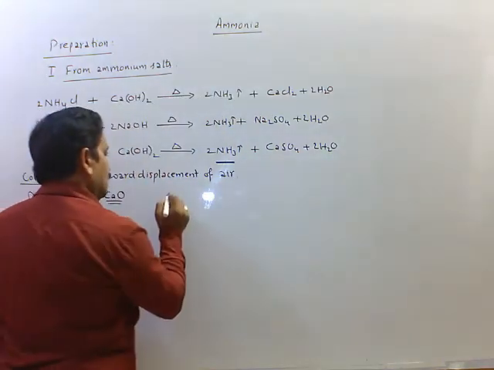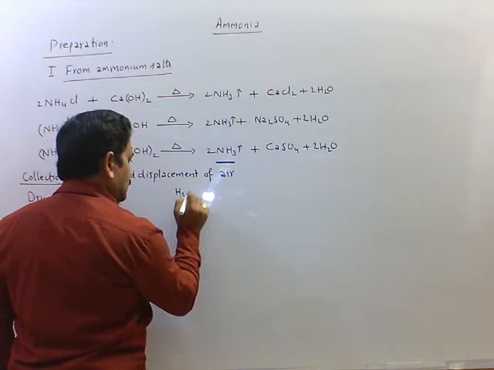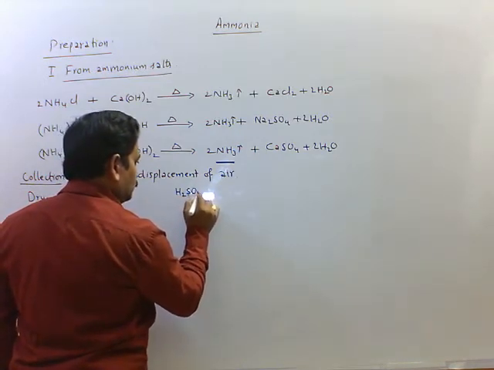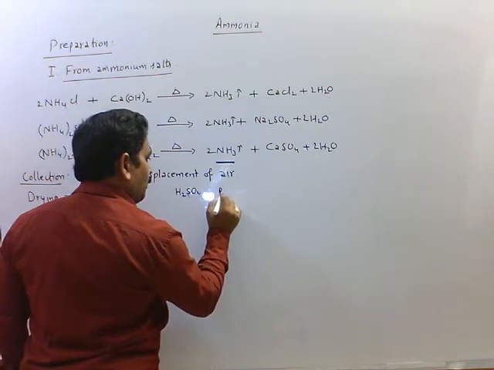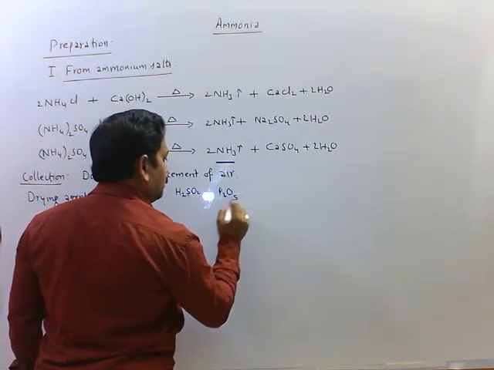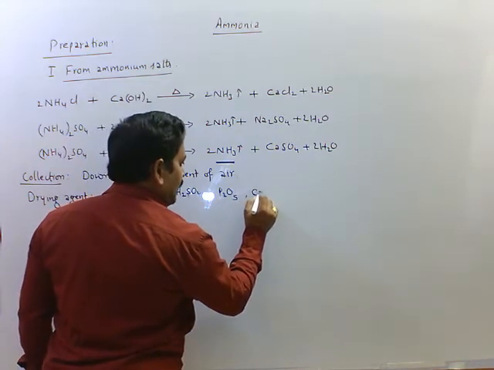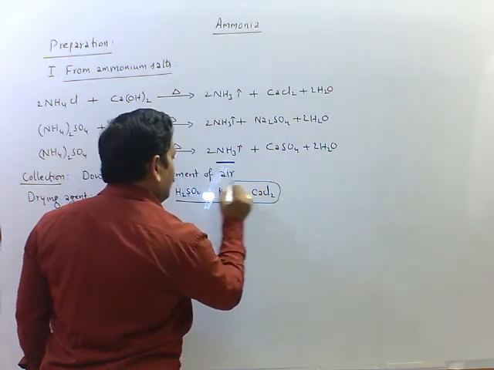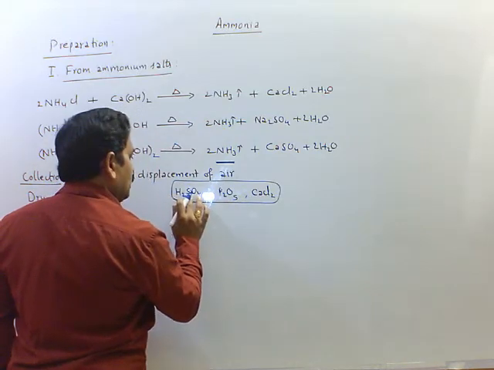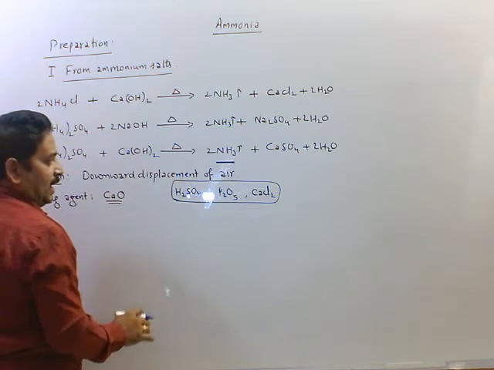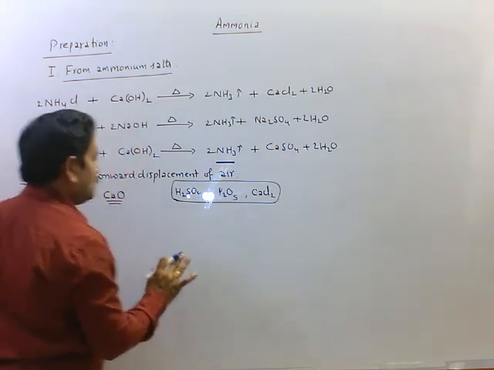So we are not using sulfuric acid, H2SO4, and also phosphorus pentoxide, P2O5, and anhydrous calcium chloride. These we are not using for drying of ammonia gas. Why? Because ammonia reacts with these compounds.